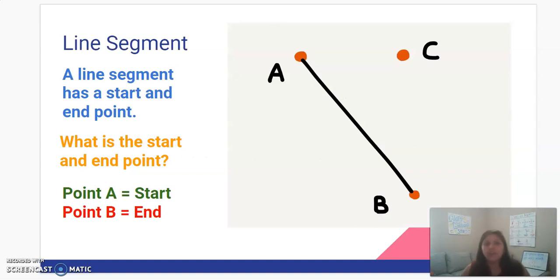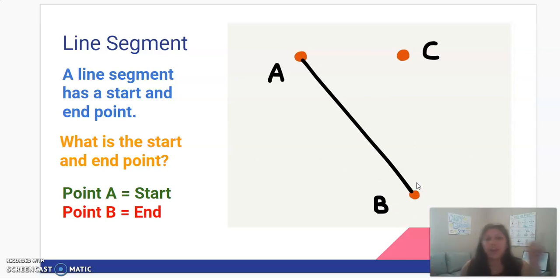Okay, here's a different one. So this is a line segment. I know there are so many different types of lines that we're learning about. This is a line segment. For me, I think of cement. Segment, cement. A cement stops something from going somewhere. It holds in place. So a line segment has two endpoints, as you can see here. A line segment does not go on any longer. It has two endpoints.